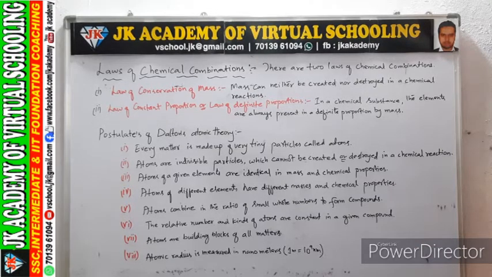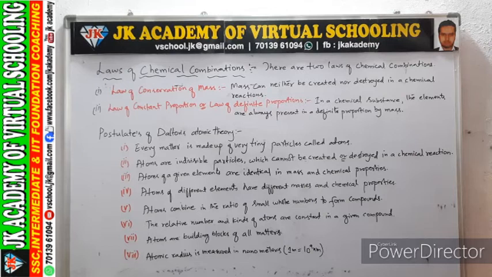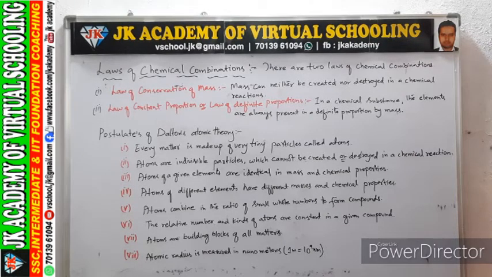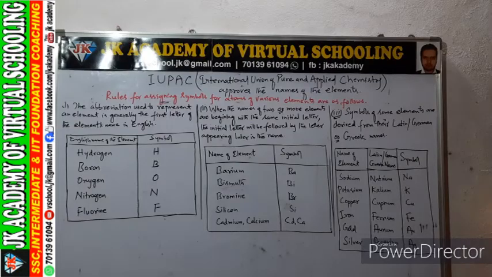Then after that we have the next topic, that is International Union of Pure and Applied Chemistry. What they do, they approve the names of elements. Example, hydrogen, the symbol of hydrogen is H. So you can see on the board, rules for assigning symbols for atoms of various elements are as follows.